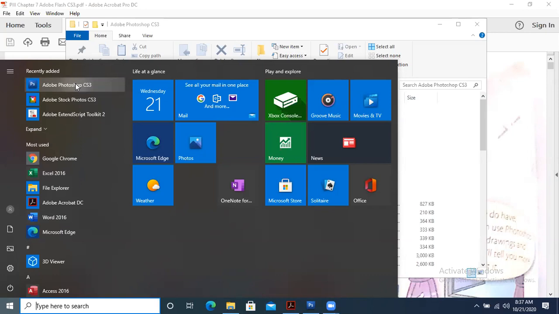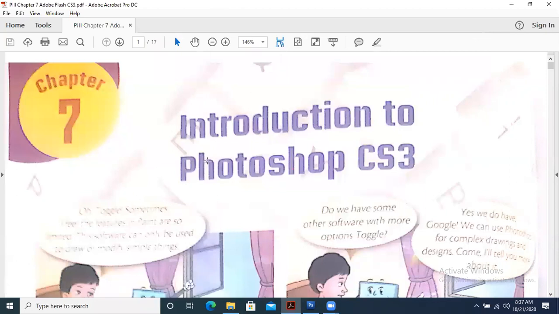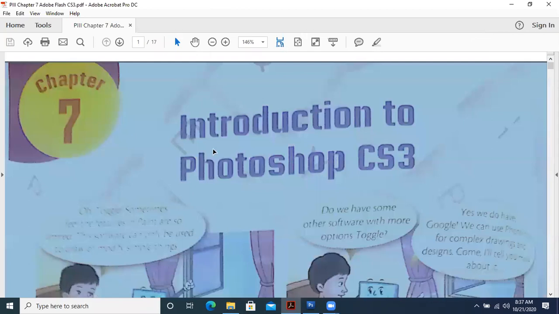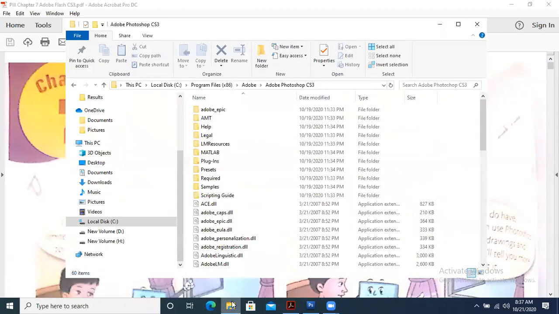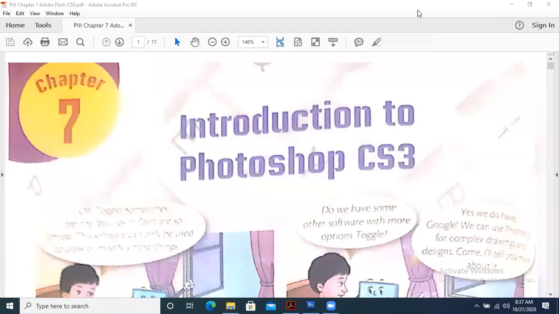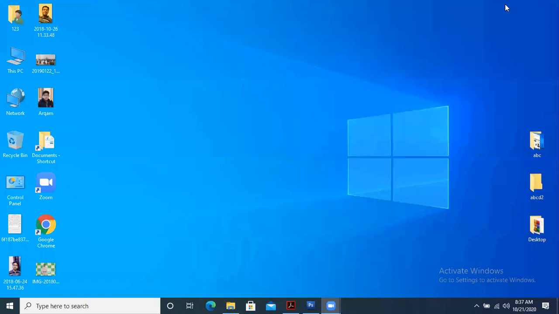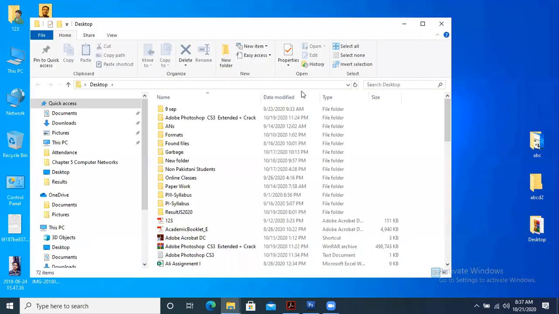So that's why I had told you the solution. Why is it requiring this? Because it is not a cracked version. It is requiring a license. So I had told you that you will copy that file from the crack folder and paste it in that location. As I have explained, after doing that, you won't face this issue. This issue will be resolved.